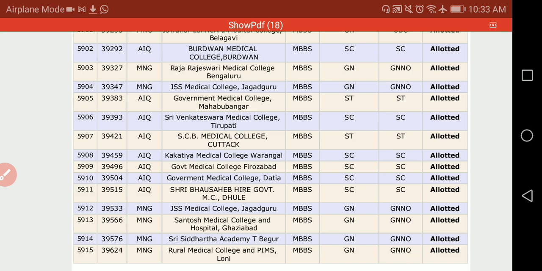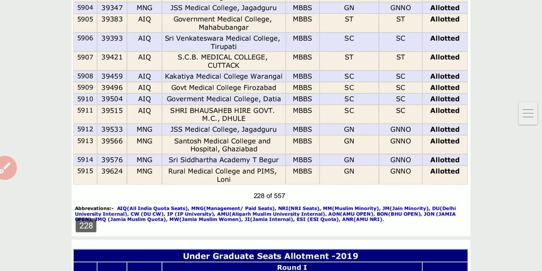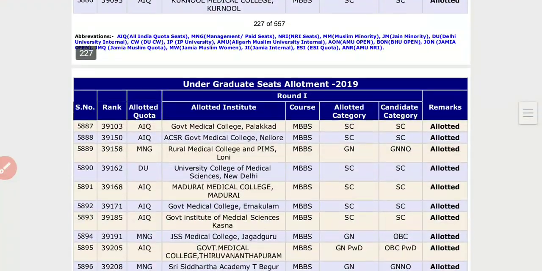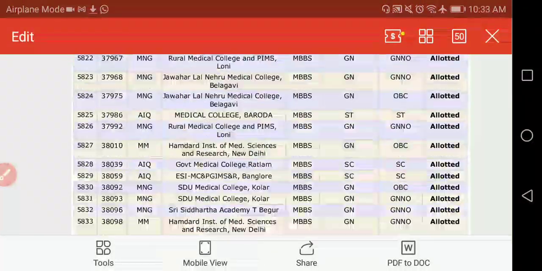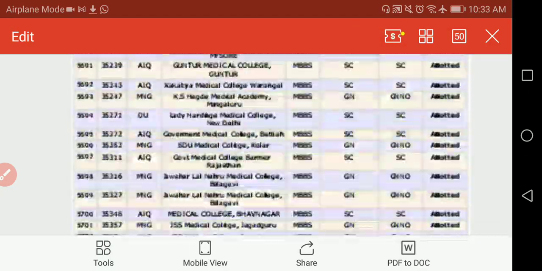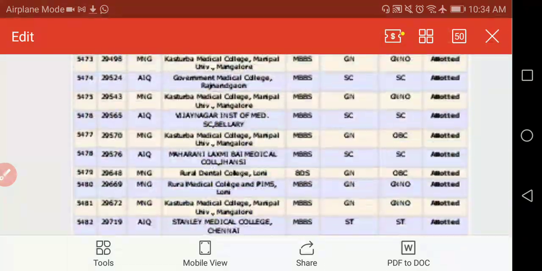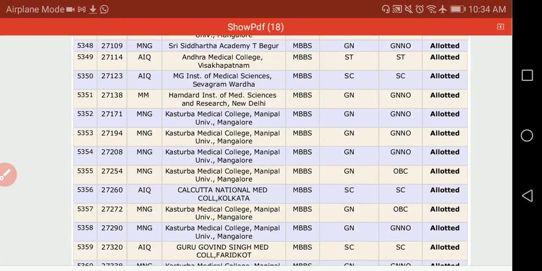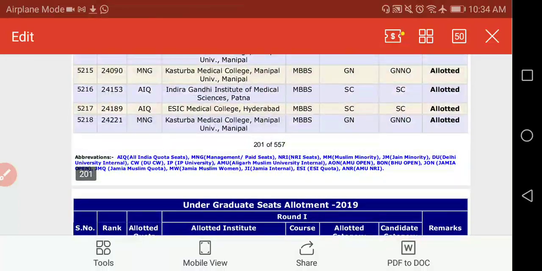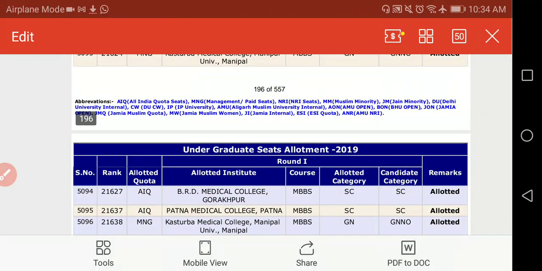Now, Siddharth Academy, Begur, Government Medical College, Palakkad. Karnataka, I am searching for any one medical college. We will see any government medical college in Karnataka. If you see, all these are deemed universities and so on.